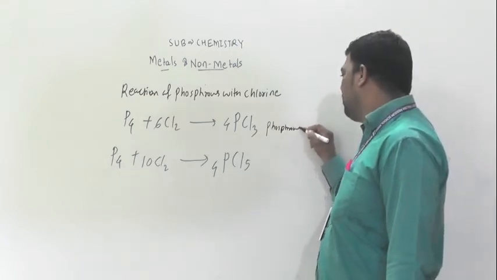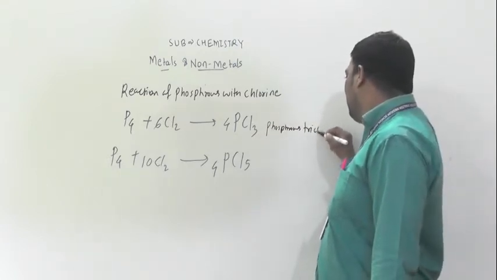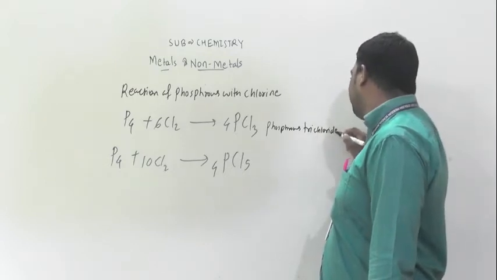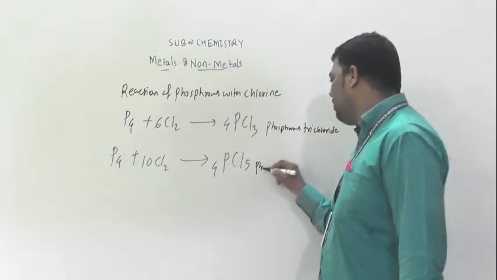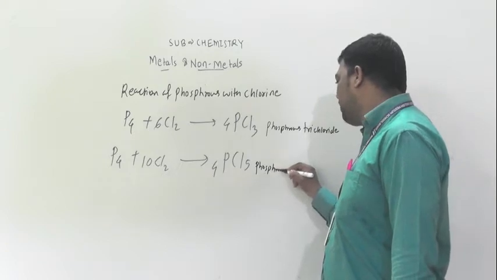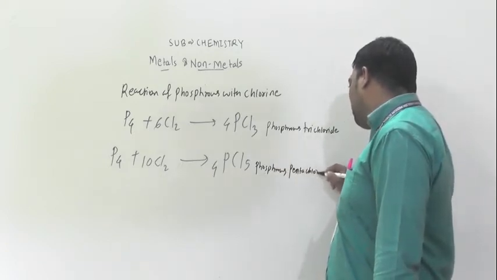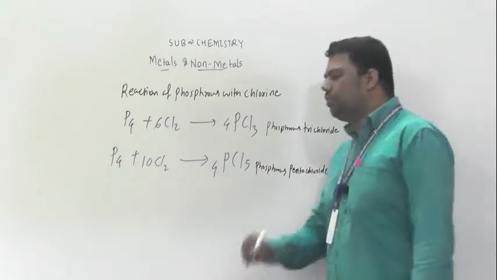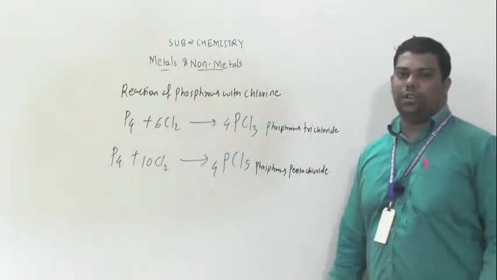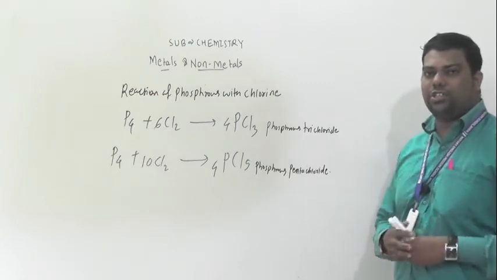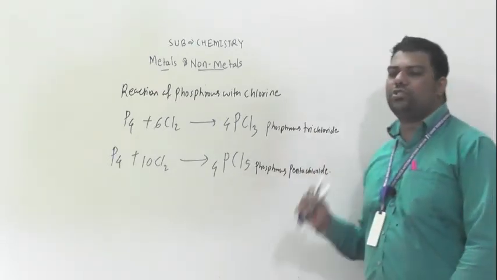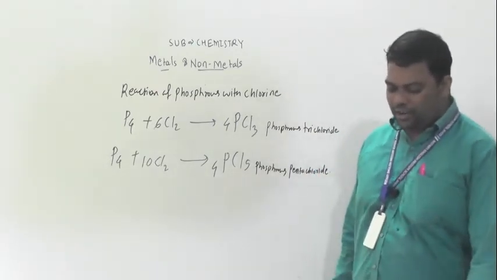Phosphorus trichloride, and here what, beta? Phosphorus pentachloride. Understood? So this type of reaction is very important, and these compounds are also very important.